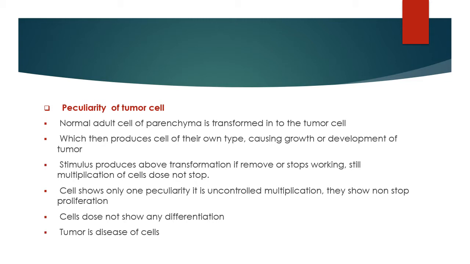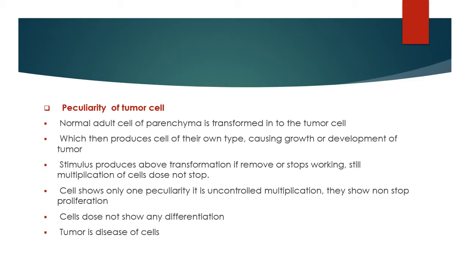The normal adult cells of the parenchyma are transformed into tumor cells, which then produce cells of their own type, causing the growth or development of a tumor. Even if the stimulus that produces the transformation is removed or stops working, the multiplication of cells does not stop. These are the peculiarities of tumor cells.